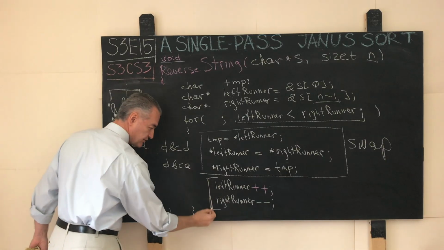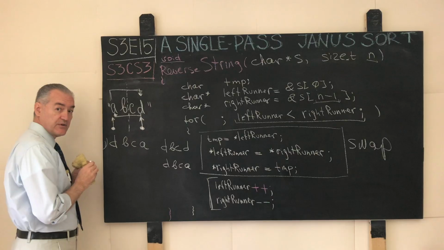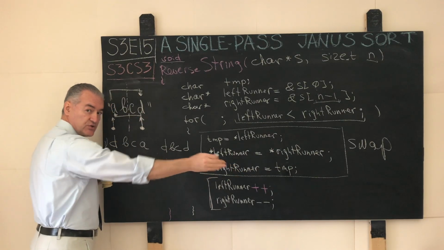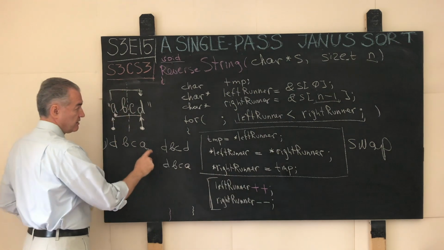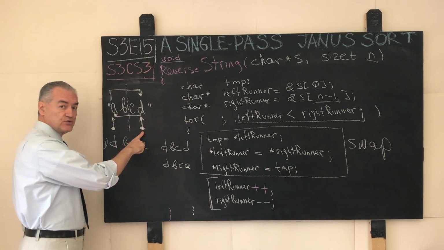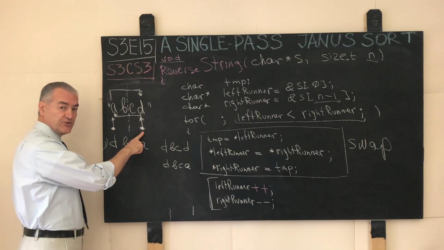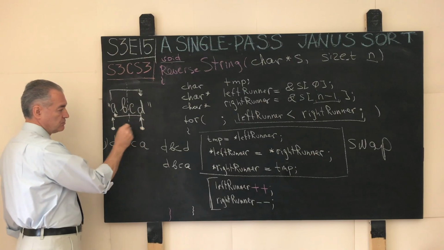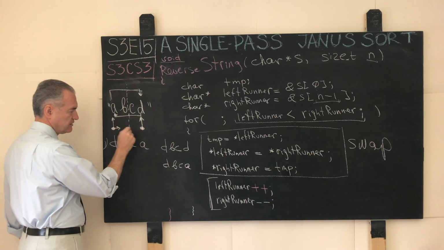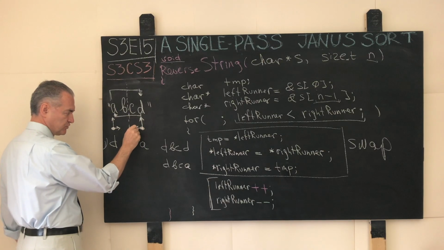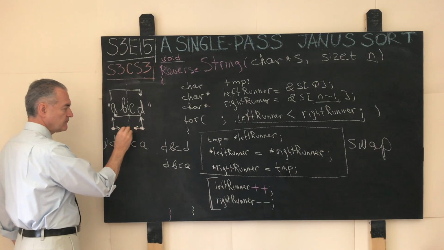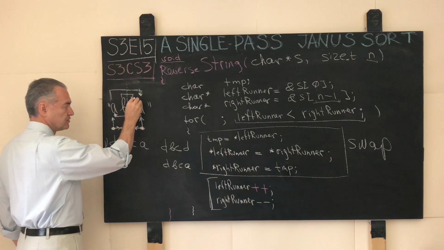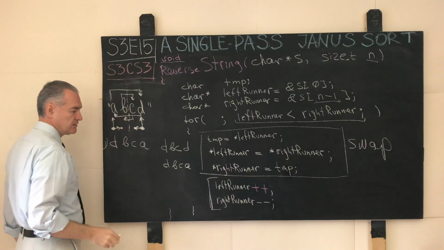Here, the next step is what? The left runner, remember, moves towards the logical or perceived end of the string rightward, and the right runner moves in the opposite direction, towards the perceived or logical beginning of the string leftward. So the left runner moves right, the right runner moves, excuse me, left into this position, and here the swap repeats again. B goes into C, C goes into B.